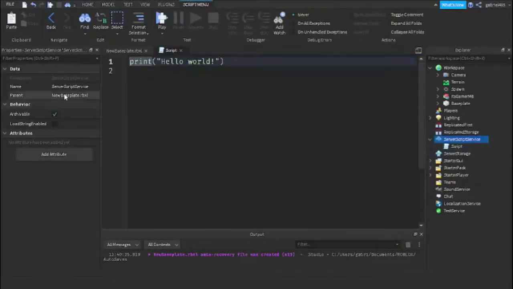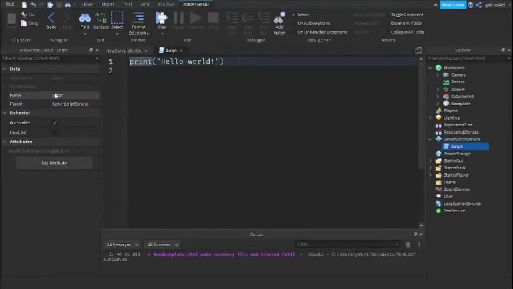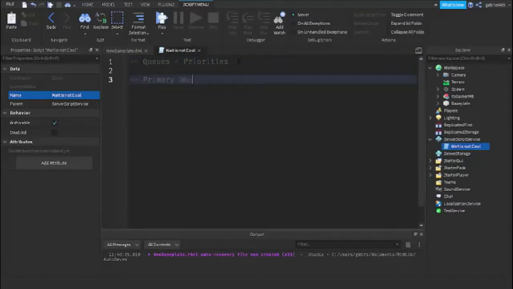Okay, so in service, I will call this script wait is not cool, because wait is just not cool. And then over here, we're going to start by identifying what queues are. And queues, if you don't know what queues are, they are priorities in a game. So something that is a queue has more value depending on what queue it is. And basically there's two queues. There is a primary queue and then there is a secondary queue.